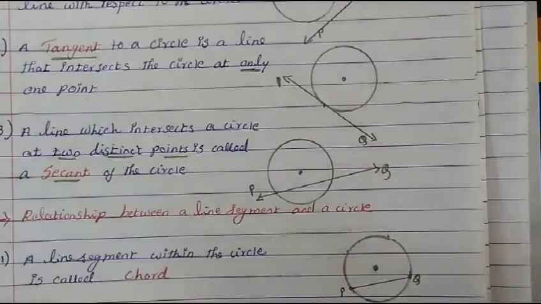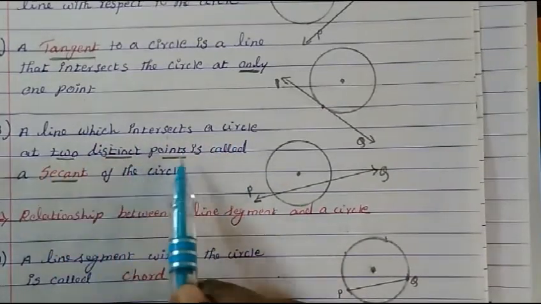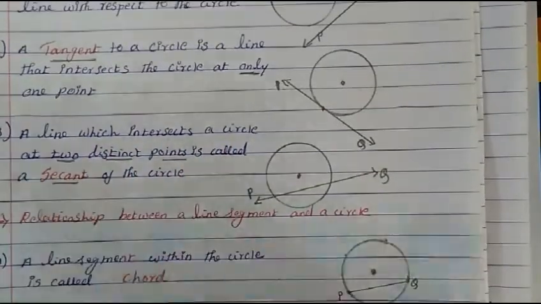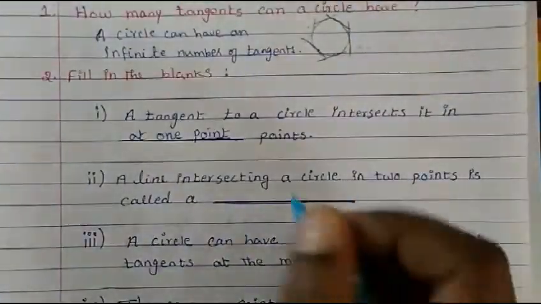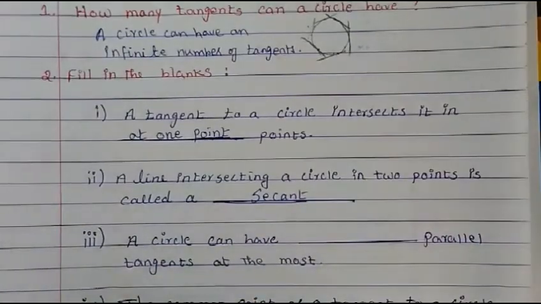We call it a secant. A line which intersects a circle at 2 distinct points is called a secant. So the answer is secant.